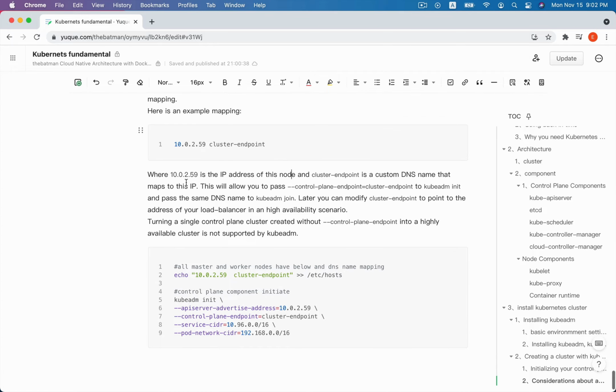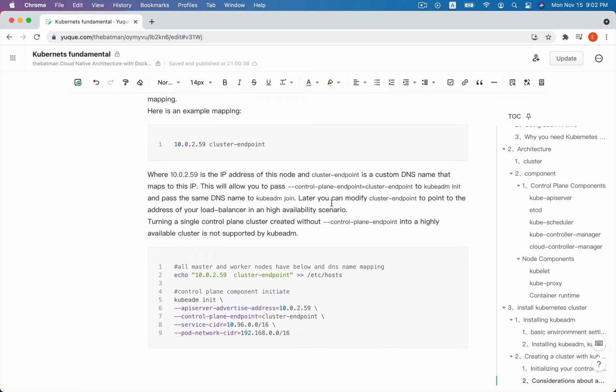10.0.2.59 is the IP address of this node, and the cluster endpoint is a custom DNS name that maps to this IP. This will allow you to pass --control-plane-endpoint=cluster-endpoint to kubeadm init, and pass the same DNS name to the kubeadm.